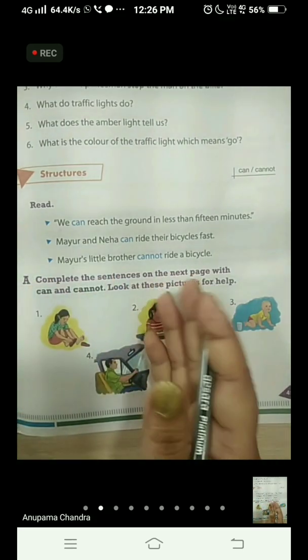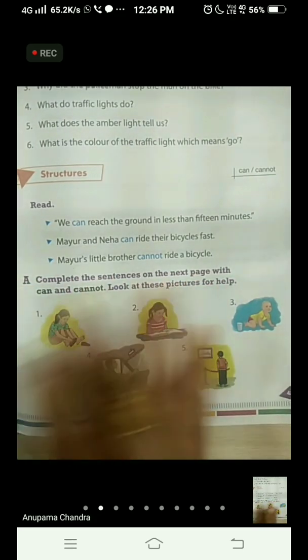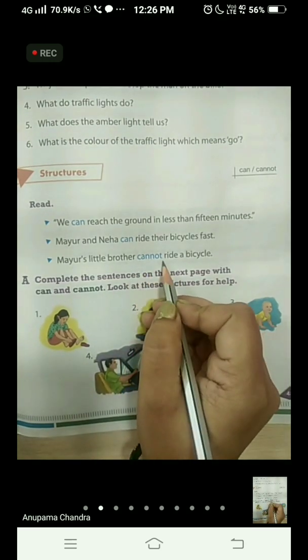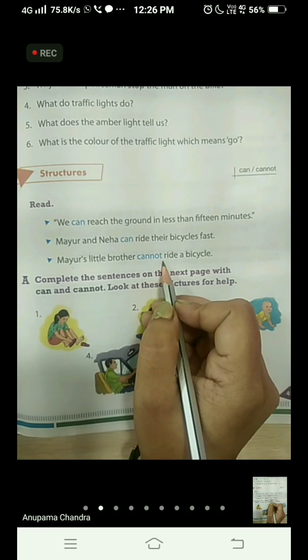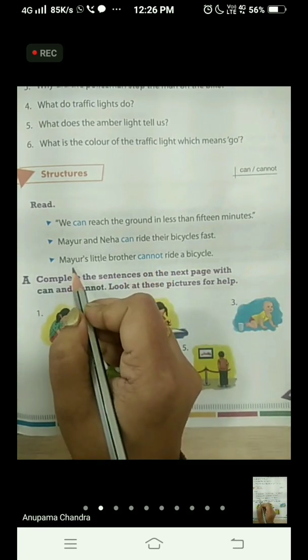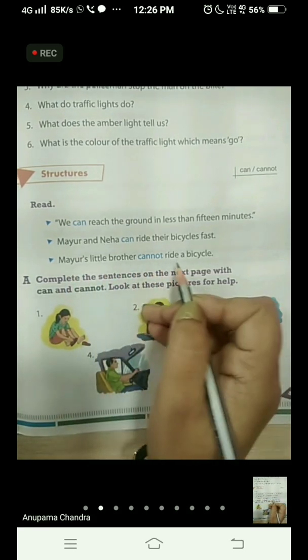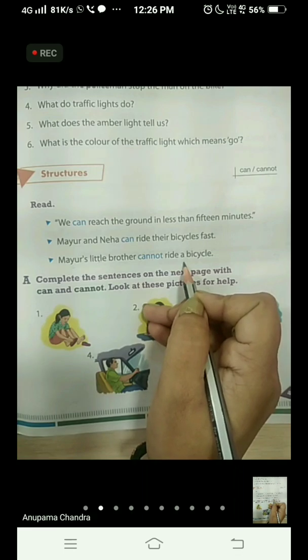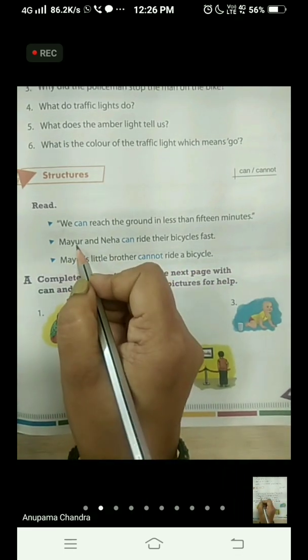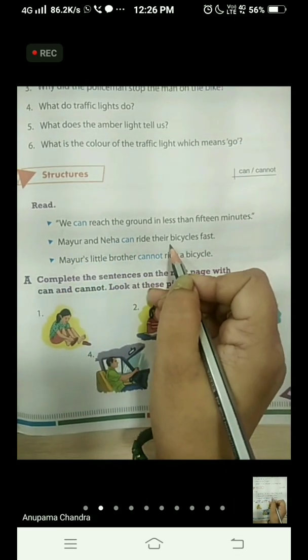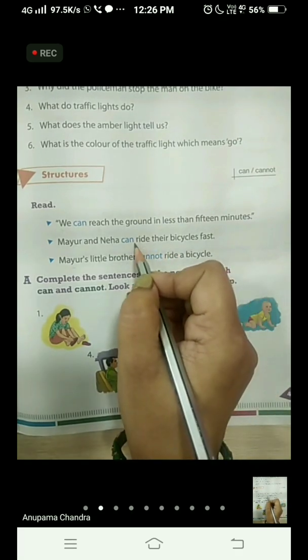Okay, and opposite of that, what I cannot do, there we are going to use cannot. The things which I don't know how to do. Okay, for example, here the boy is very little, so he cannot ride a bicycle. And Mayur is elder than him, so he can ride a bicycle. He knows how to ride a bicycle.